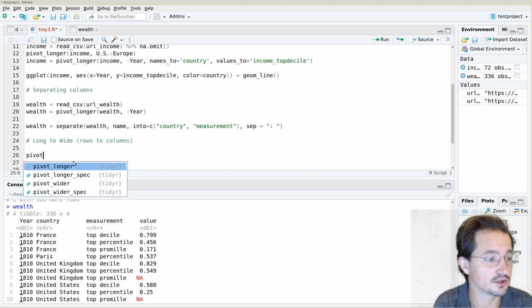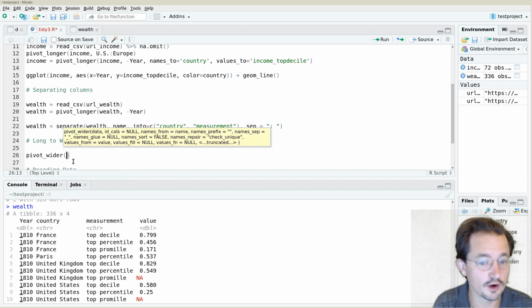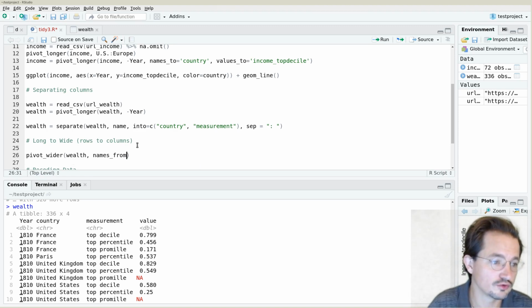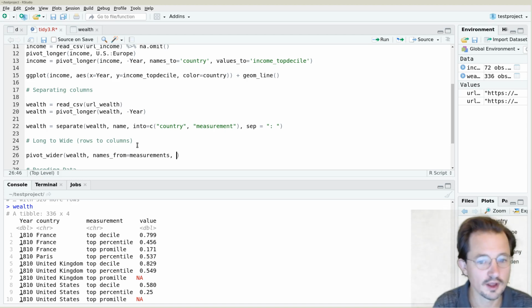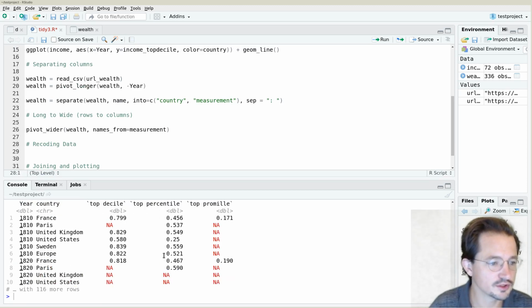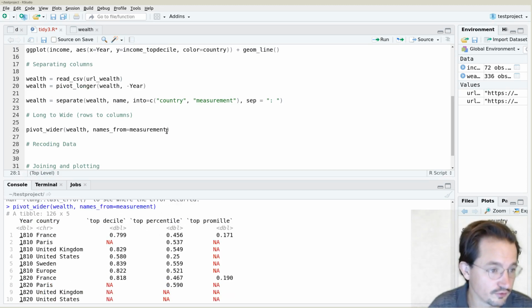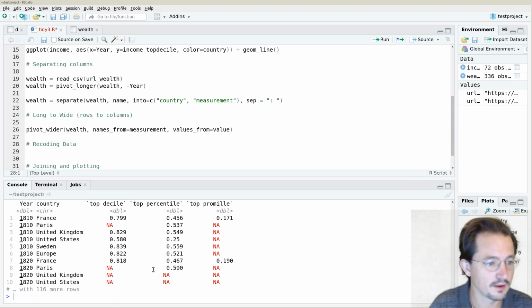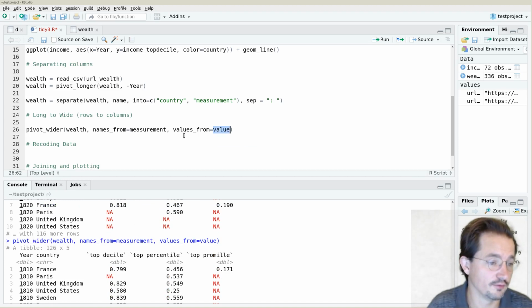And as you might have guessed, this is actually called pivot wider. And if we want to do pivot wider, we of course supply it with the data frame, which is in this case wealth. And we tell it where the names come from, right? So here we tell it where the names go to and the values go to. Now we say where the names come from. So in this case, let's put the measurements into the columns. It's not called measurement, it's called measurements. And because the values were called value, we don't have to specify it. We could also explicitly say that it should come from value. It's the same result, right? Because value is the default name for the values.